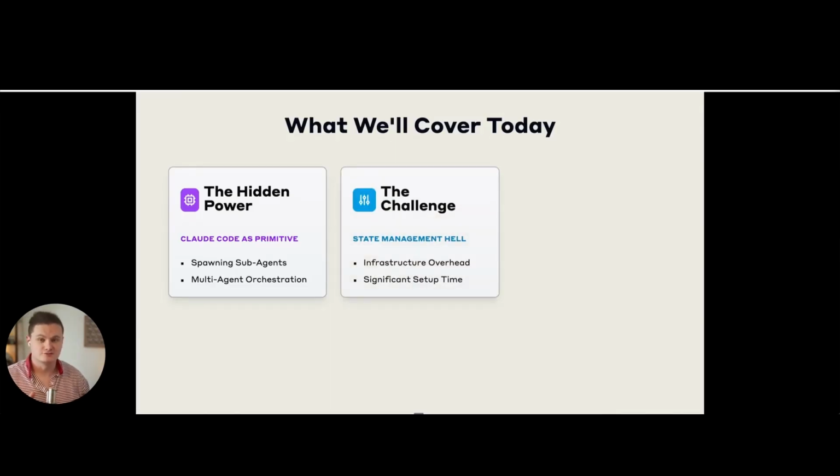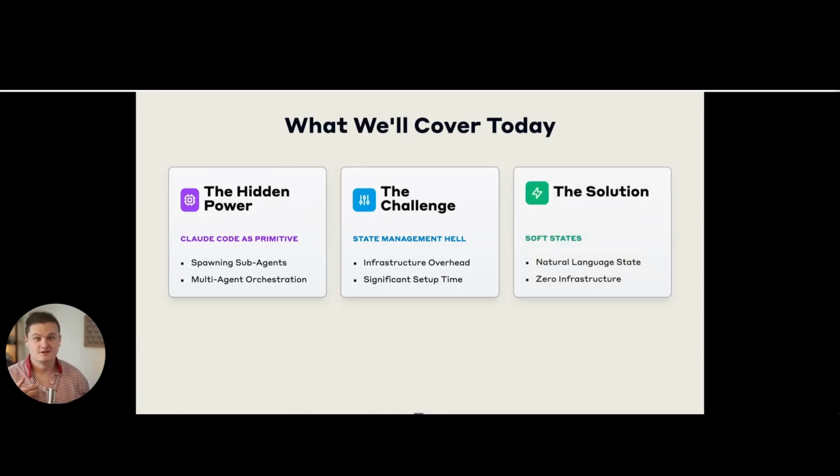Next then is the challenge with a lot of the multi-agent frameworks and building multi-agent systems and agentic systems in production in general: state management, where there's a lot of infrastructure you have to set up and there is time overhead that you have to do to get the most value out of these agentic systems. The next is something I've been messing around with, which is what I call soft states, which are natural language based states that we then have these agents talk to each other through, that then allow for when you're setting up initial systems to be able to build them out very quickly and extract a lot of value without having to, one, know how to code or how to set up a lot of the heavy-duty infrastructure for production-type agents.